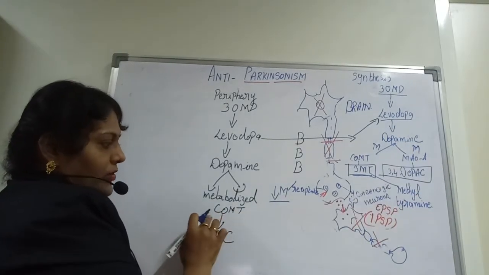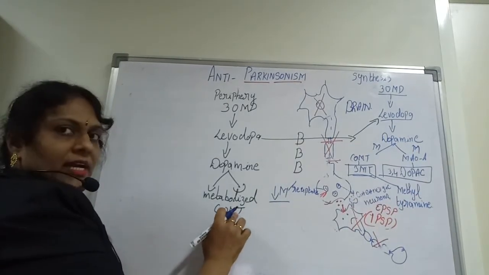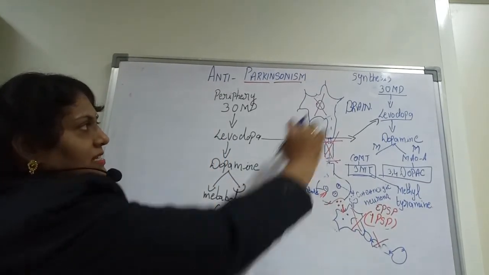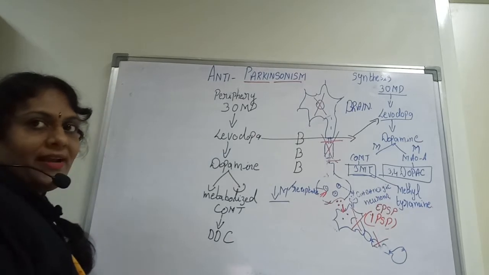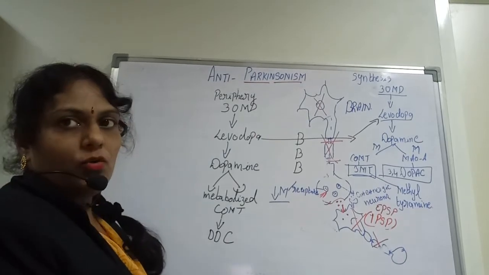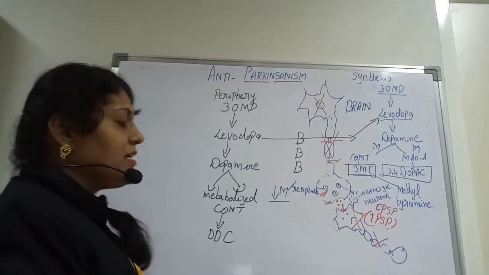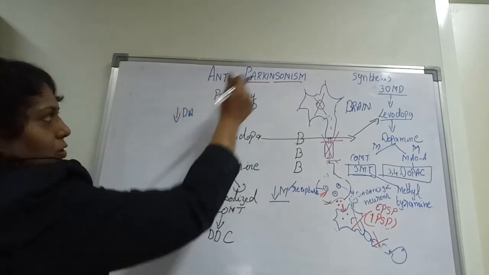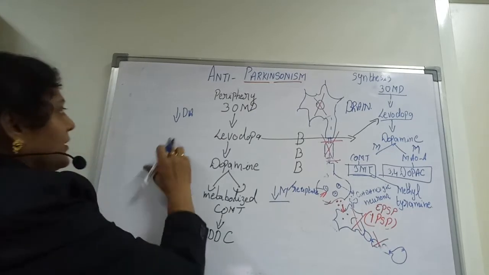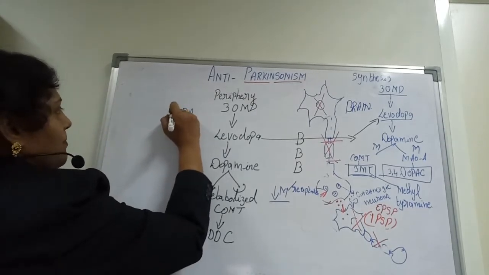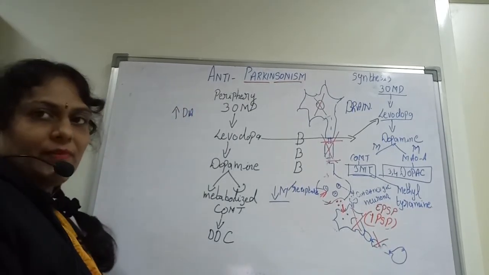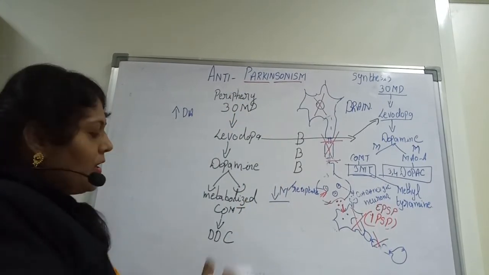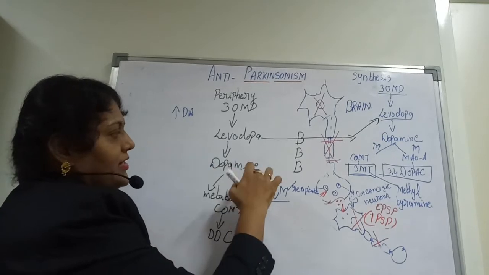This COMT, we know that catechol-O-methyltransferase, is converting dopamine into 3-MT. So this is called the synthesis of dopamine. What we need to do, because there is less dopamine, which causes Parkinsonism, is increase the dopamine by drugs. So how can it be increased by drugs? The synthesis can be increased so that more and more dopamine is prepared.